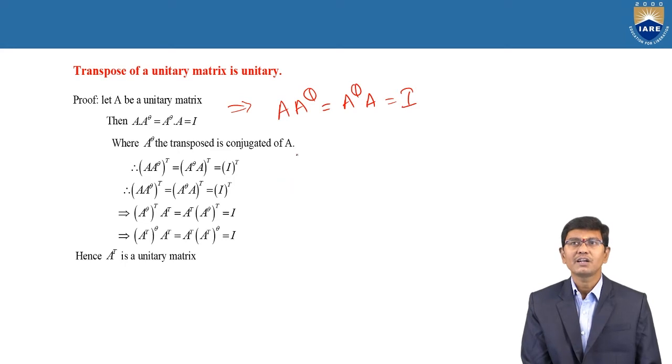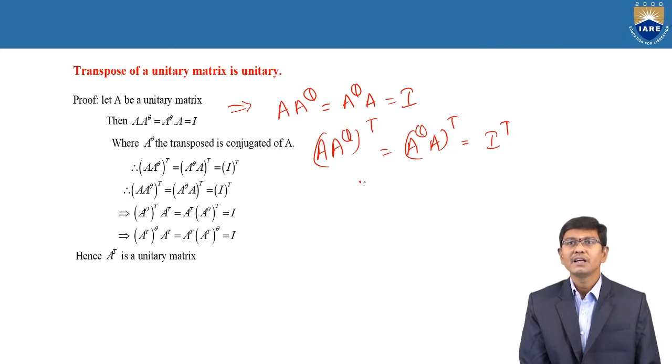Therefore, according to the transpose of the unitary, applying the definition of the unitary, we apply the transpose on both sides: (A·A^θ) whole transpose is equal to, similarly on the right side, (A^θ·A) whole transpose is equal to I transpose. By using this, what is the property?